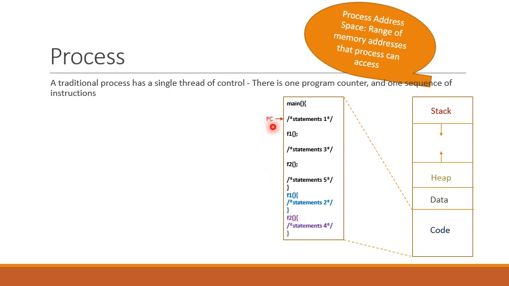Program counter register holds the address of the first instruction in the main method. This figure shows the flow of execution control. It shows that program instructions are being executed step by step in the same order as they appear in the program.